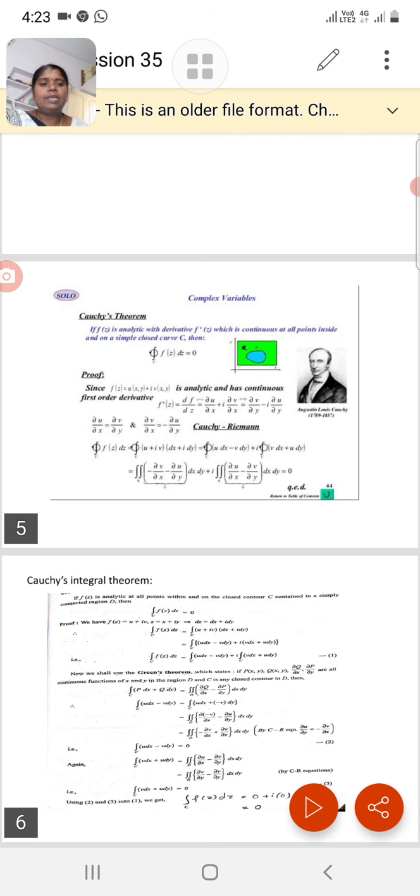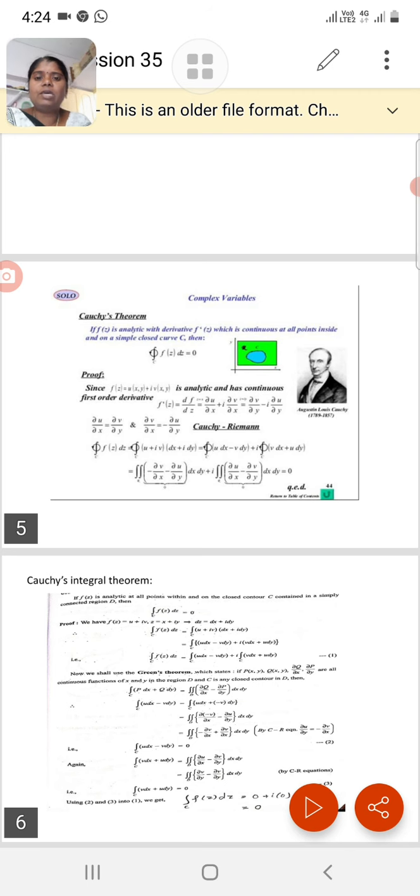This means that for all the points of a function which is analytic at all points within the closed contour or curve C, connected in a simple region of the domain, the integral over C of f of z dz is equal to 0.